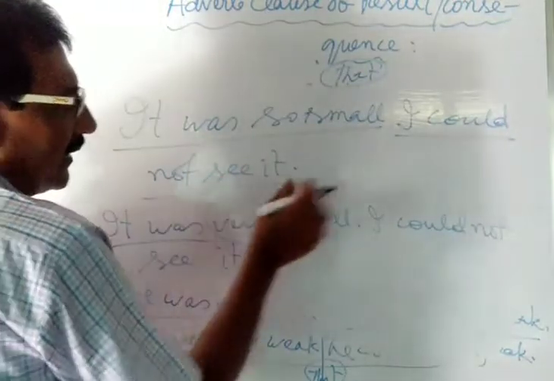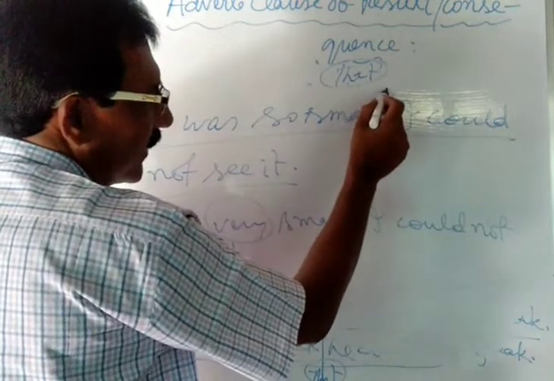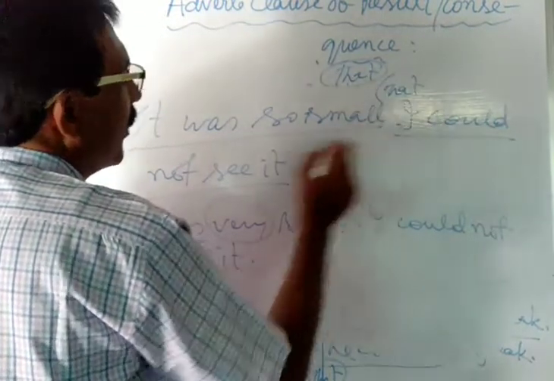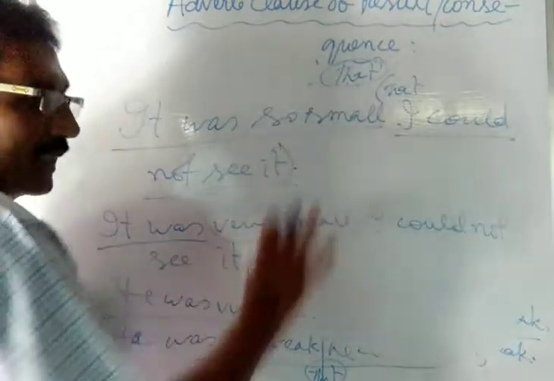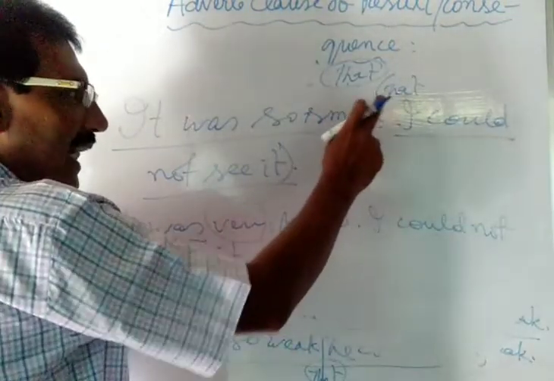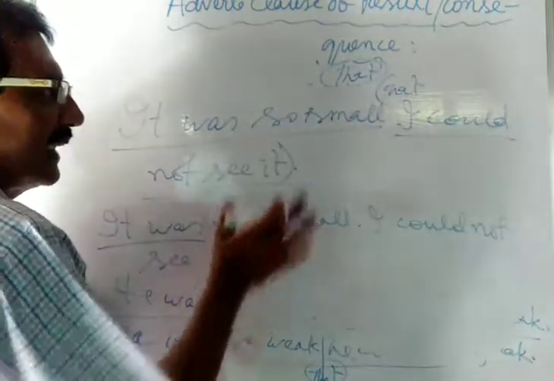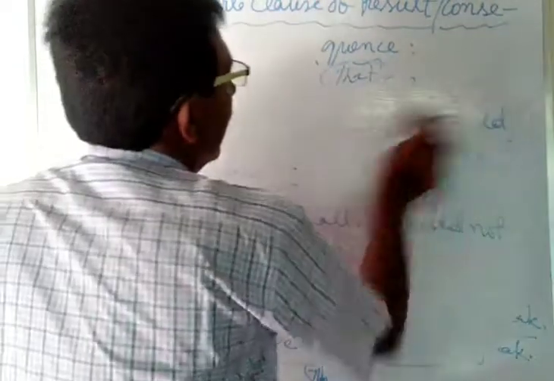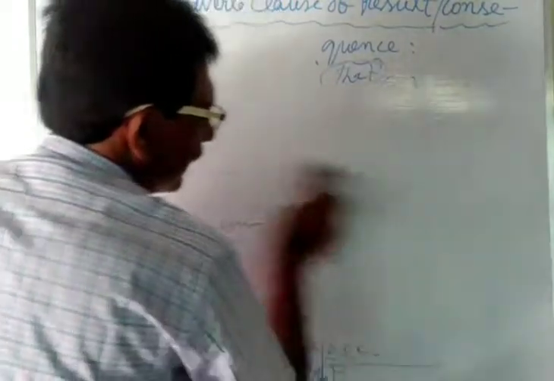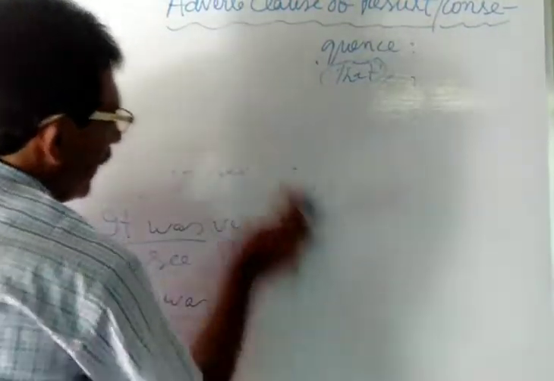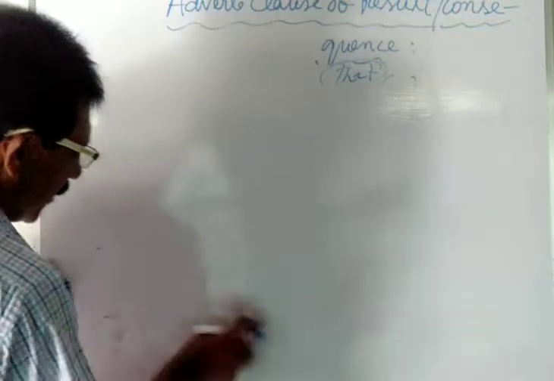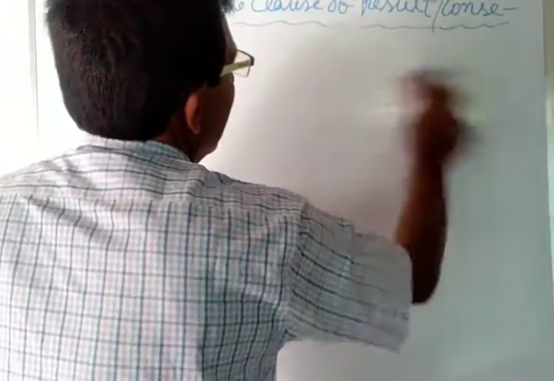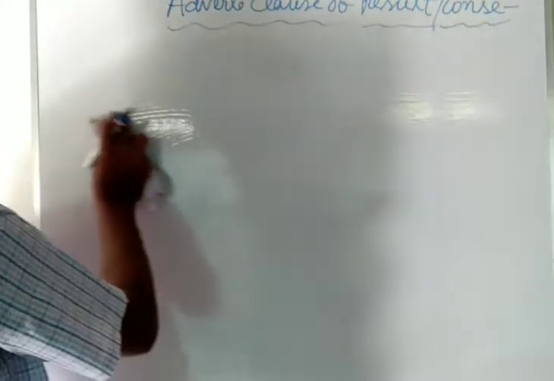It indicates here, if you do not use that as the subordinating conjunction in the subordinating clause, it will be correct. Because sometimes that is understood or omitted in the subordinating clause. You have seen various examples of how to use the adverb clause of effect or result or consequence.